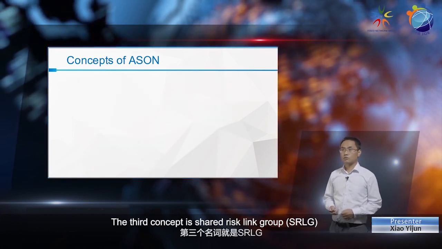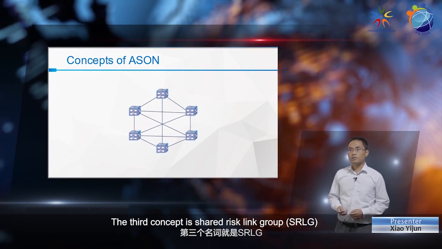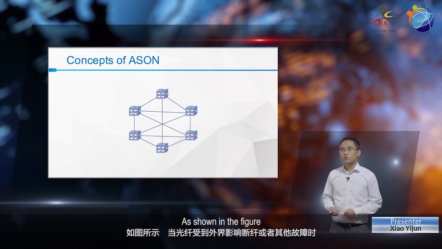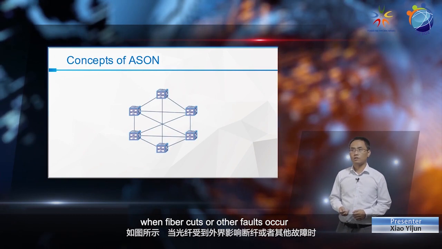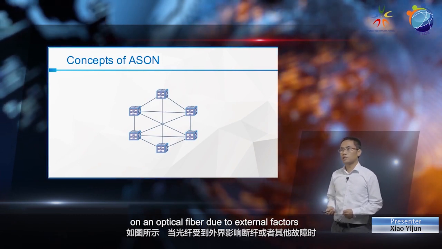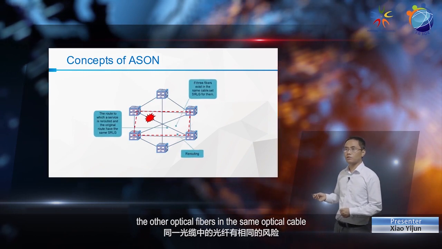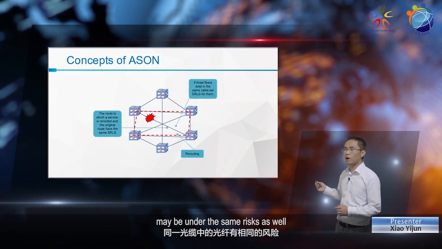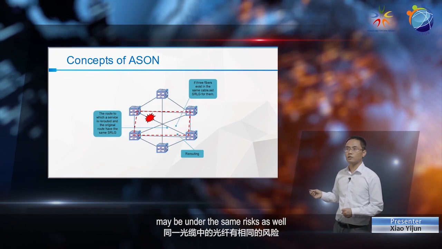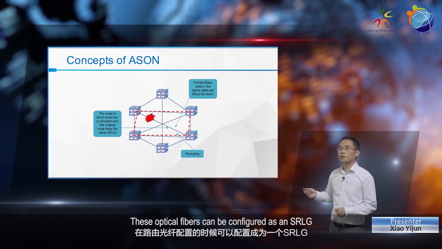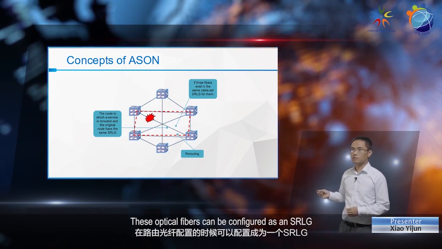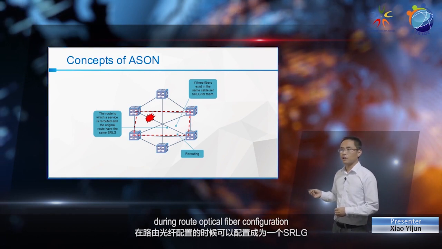The third concept is shared risk link group. As shown in the figure, when fiber cuts or other faults occur on an optical fiber due to external factors, the other optical fibers in the same optical cable may be under the same risks as well. These optical fibers can be configured as an SRLG during route optical fiber configuration.